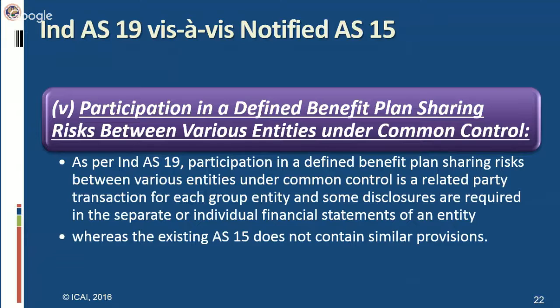It means existing AS 15 does not deal with the participation in a defined benefit plan, sharing risk between various entities under common control. So if there is no common control, then AS 15 deals with that participation in a defined benefit plan and the risk sharing. However, if this defined benefit plan is under common control, and the matter is how to share the risk between various entities, then AS 15 is silent on this. How to deal with that? AS 15 does not state anything.